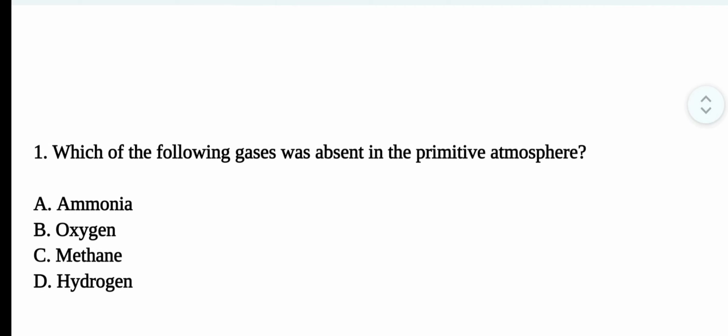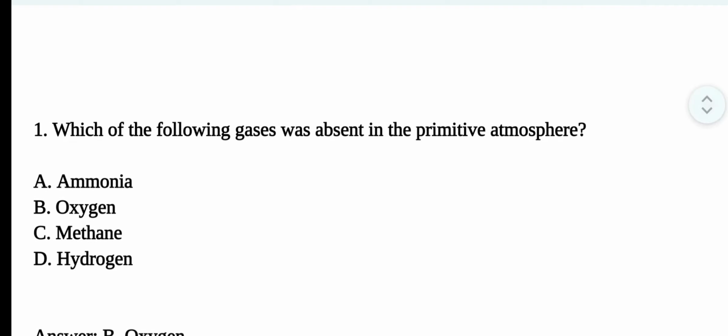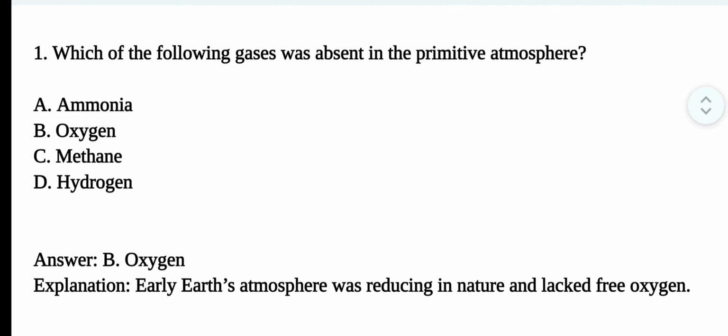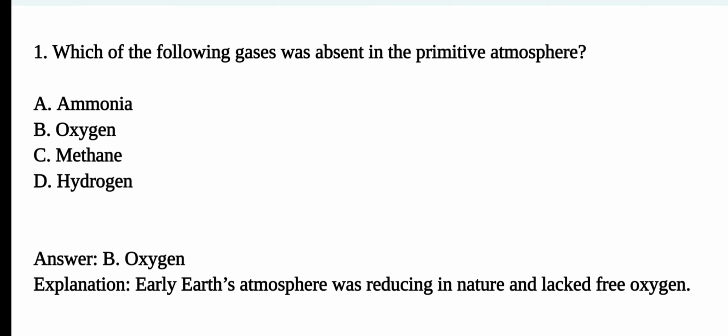Question number 1. Which of the following gases was absent in the primitive atmosphere? The correct option is option B. Oxygen. Early Earth atmosphere was reducing in nature and lacked free oxygen.